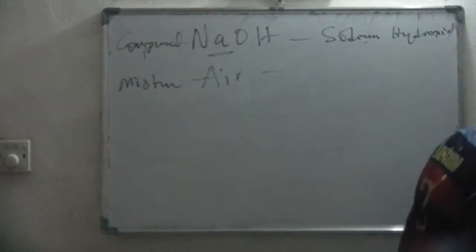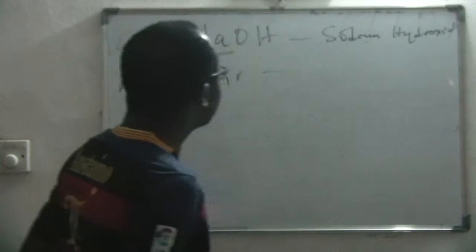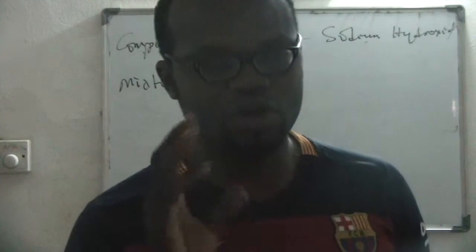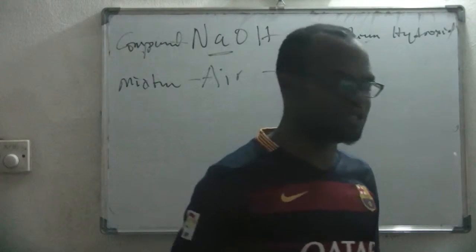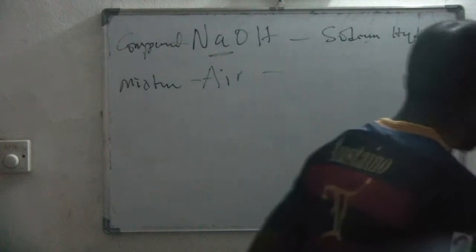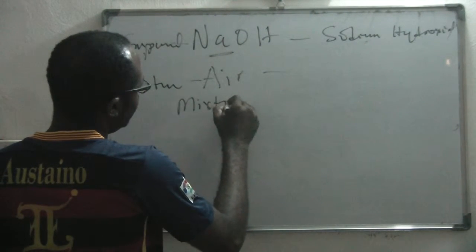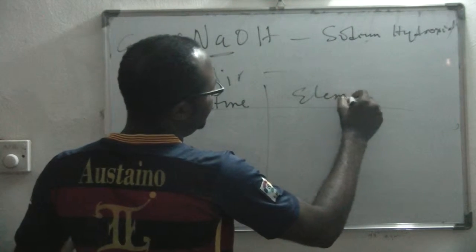What other difference is there? A compound is always homogeneous. A compound is always what? Homogeneous. Whereas a mixture can be heterogeneous or homogeneous. Is that clear? So those are some of the differences. Now, who can give me an example of mixture and the elements that they are made up of?